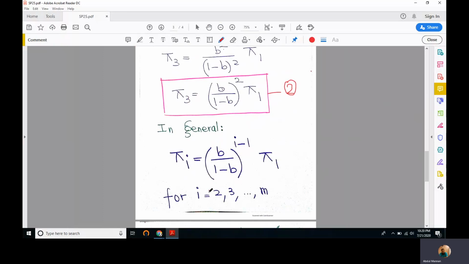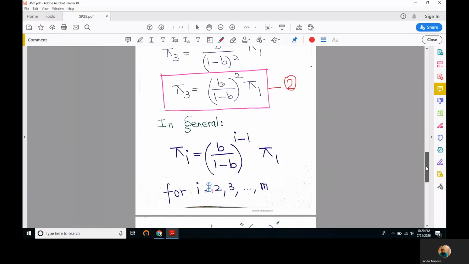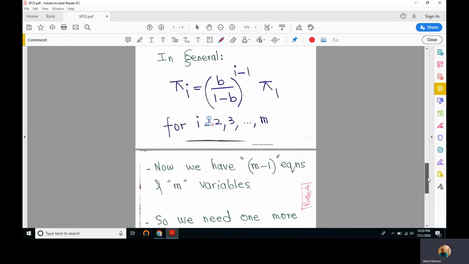In fact, it's also true for i equal to 1, because if you put i equal to 1, this whole stuff becomes b over 1 minus b to the power 0, which is 1. So pi 1 becomes equal to pi 1. So it's true for i equal to 1, 2, up to M, for all states in the state space of this Markov chain. So it's a very general formula, but we have M minus 1 equations.